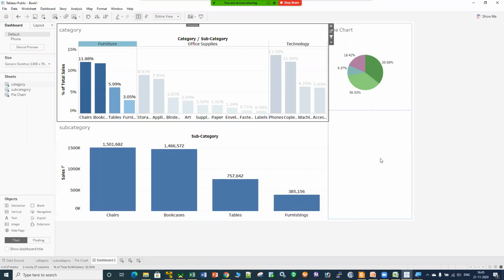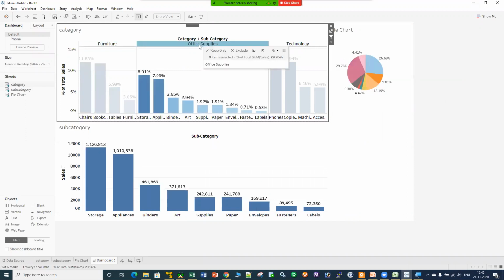Now in the pie chart itself, you can hover your mouse cursor that for the bookcases, the sales is 35.9, sales is maximum, which is 36.53 percentage, right? This is the overall picture for furnitures. Now what about this office supplies? If I click on to this office supplies, I'm having all the subcategories related to the office supplies. Here I'm having the percentage values, and here I'm having the numbers, and here it is representing the data in the form of pie chart.